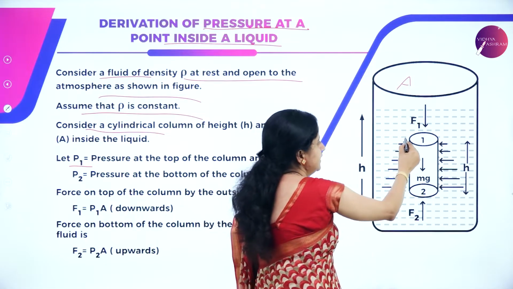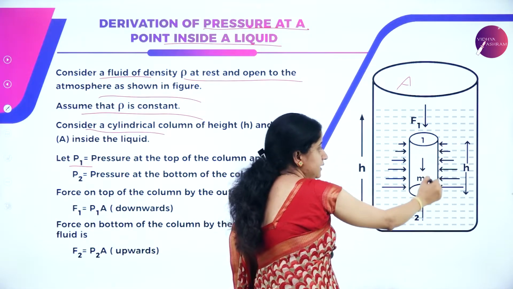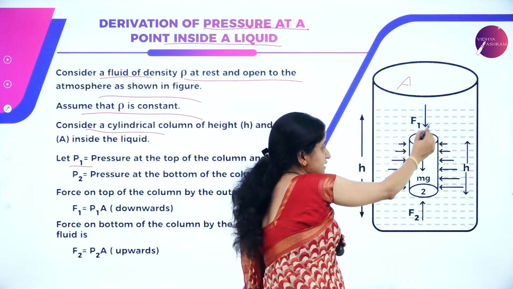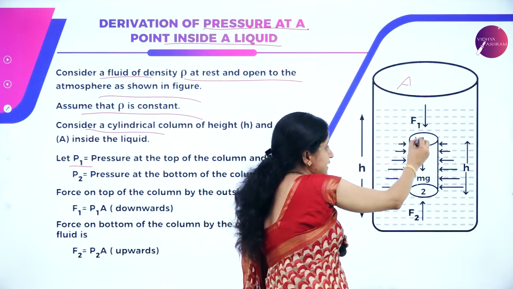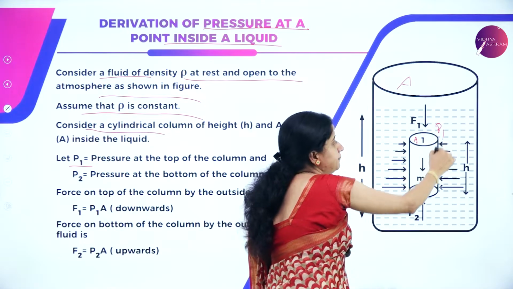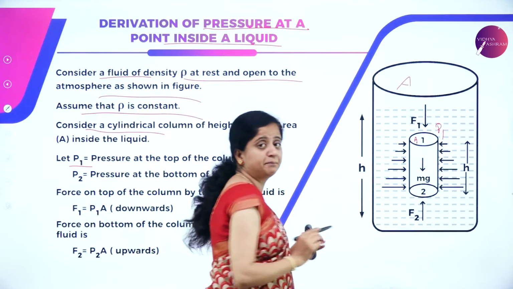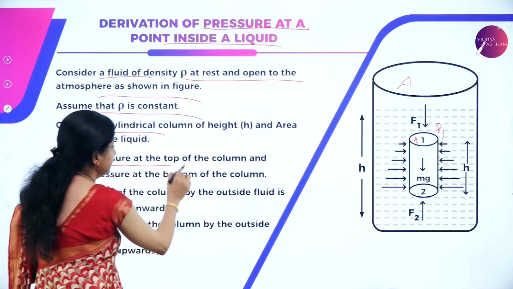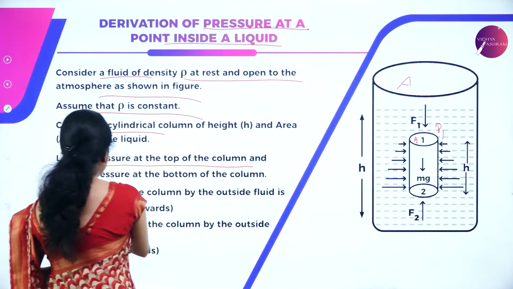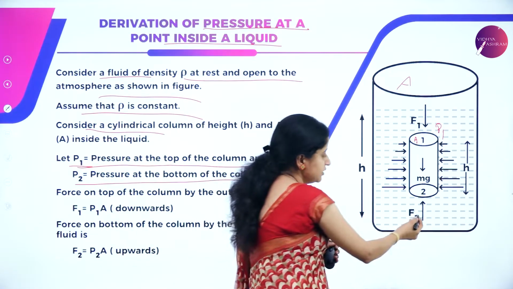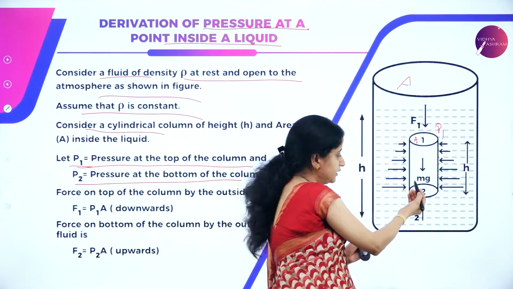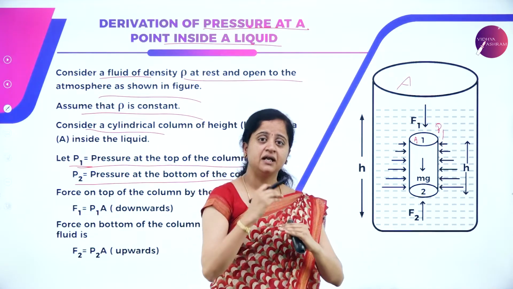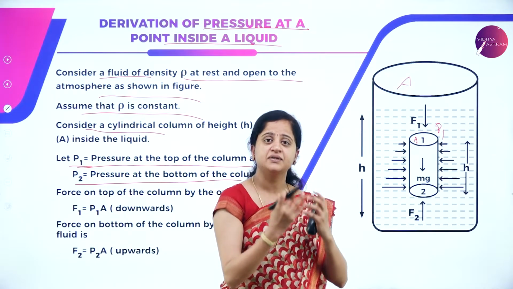You can see here we have a cylinder again. Here this is the cross sectional area. We are exerting force on the cross sectional area A, that is force by area, which is nothing but the pressure P, and I have taken it as P1 because we are now talking about the top surface. So let P1 be the pressure at the top of the liquid column and P2 the pressure at the bottom. Here also the liquid is exerting force on the surface of this cylindrical column, which means the fluid will exert force on any surface which is in contact with it.